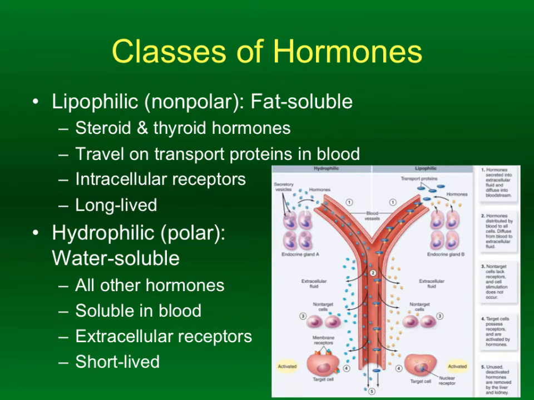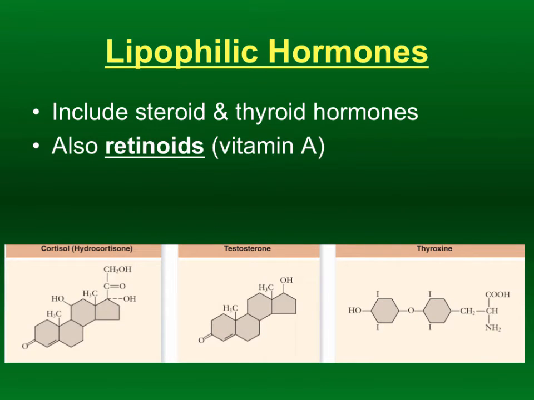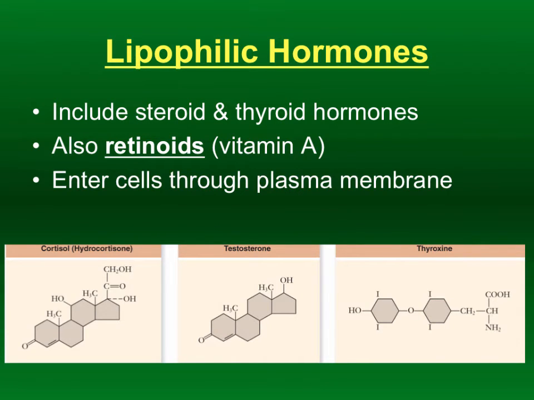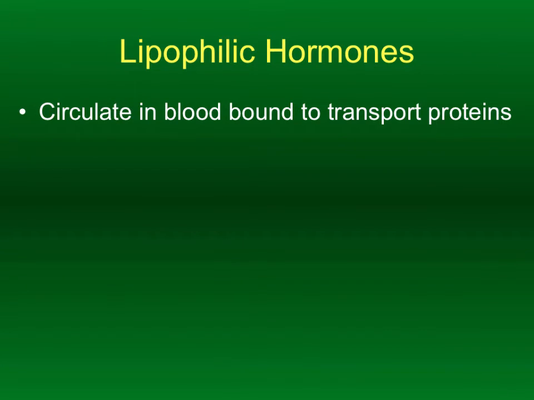All right. So the lipophilic hormones, again, we see things like cortisol or hydrocortisone. We see things like testosterone. We see things like thyroxine. All of those are lipid-based hormones. And all of these have, again, receptors on the insides of the cells. Because they are lipophilic, they're able to cross the primarily lipid-based part of the plasma membrane very, very easily. It takes them a little while to do it, but once they get there, they have kind of a long-term effect. Okay, so all three of these examples are examples of hydrophobic or lipophilic hormones.